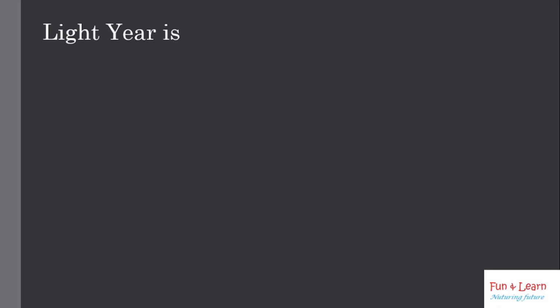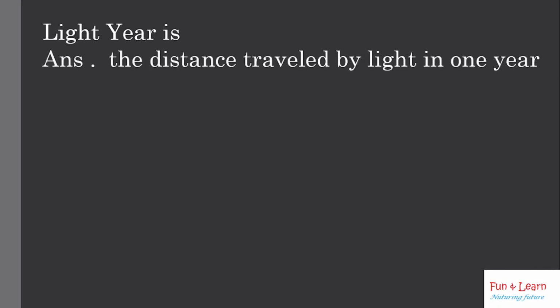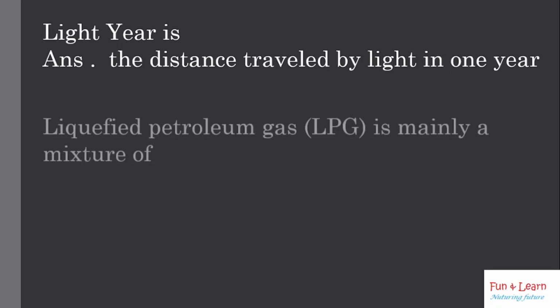Light year is how much? This is very important. Light year is the distance traveled by light in 1 year. Light zips through interstellar space at 186,000 miles per second and 5.88 trillion miles per year. So it is the distance traveled by light in 1 year.